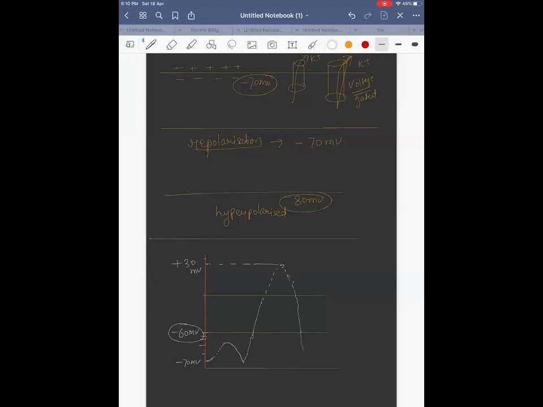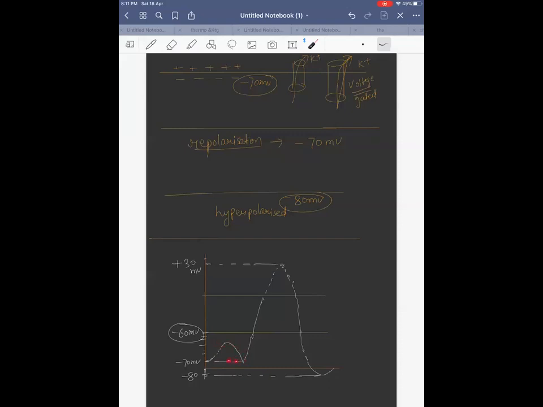It might happen that it was minus 70, and it comes more negative. Let's say it is minus 80. Okay. So see what all these things are. Is this hyperpolarization or not? The stimulus could reach only till here. It could not reach the threshold. That is why the membrane is hypopolarized. It will come back to normal.